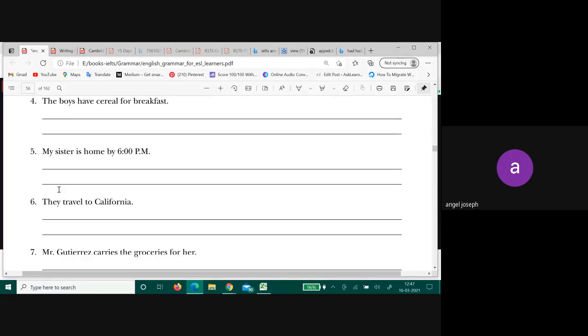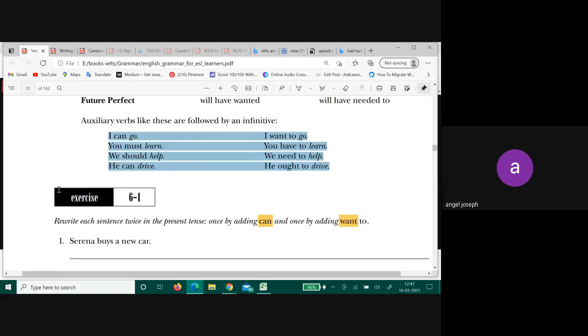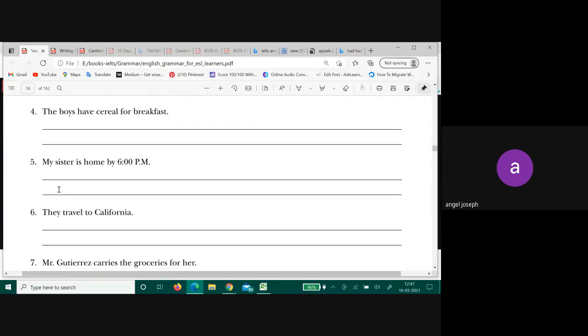The boys have cereal for breakfast. Put can here. The boys can have cereal for breakfast. The boys, what was the other one? Can and want. Okay. Sorry. The boys want to have. If it was the boy, wants to.